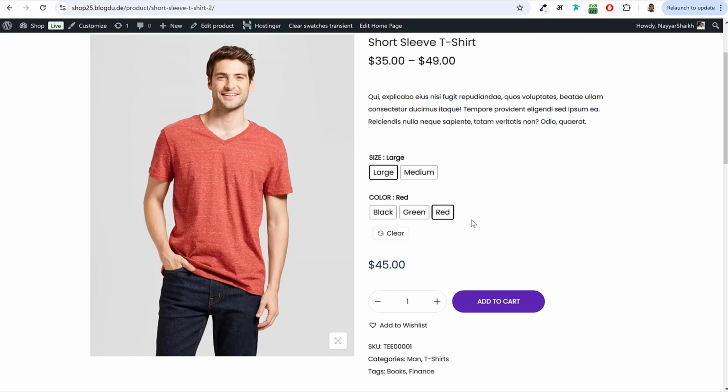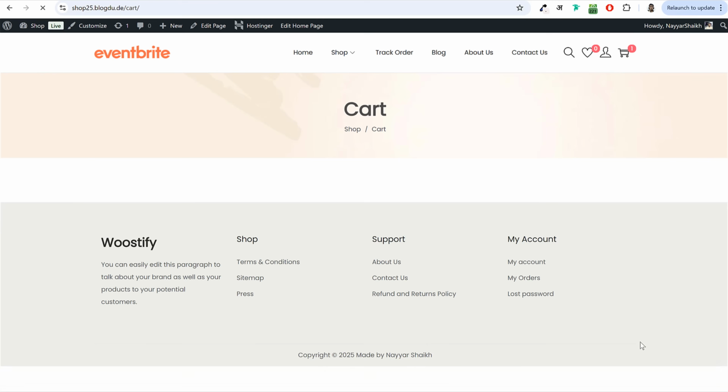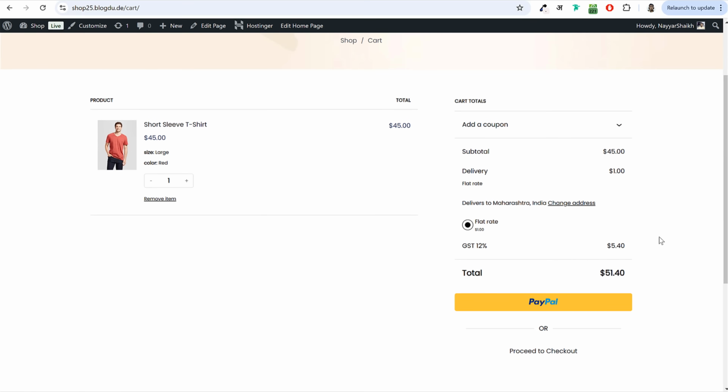Now, if a customer wants to purchase, let's say, large red, they can click on add to cart. Once they click on add to cart, your cart option will slide in from the right hand side. Now they can click on this option, view cart. And over here, they can see everything is applied. GST 12% is applied automatically.